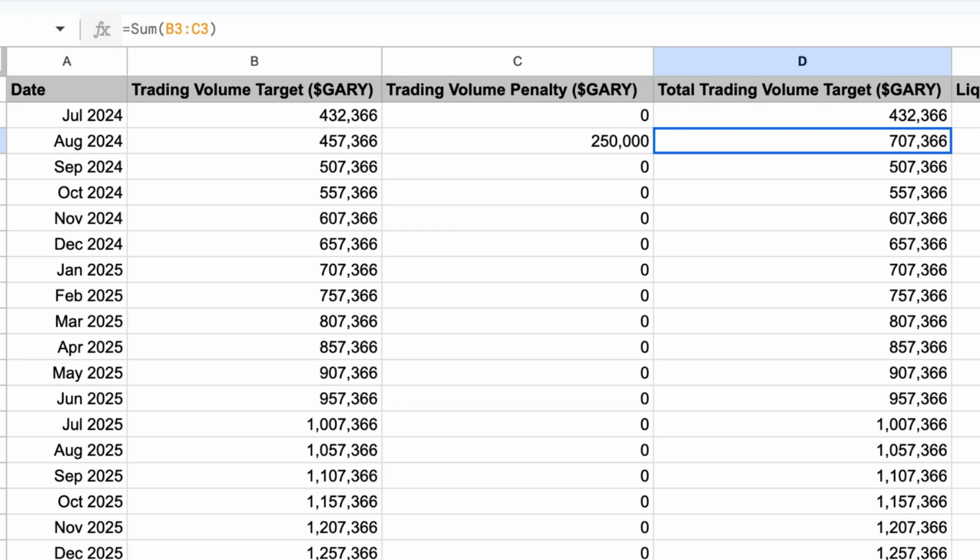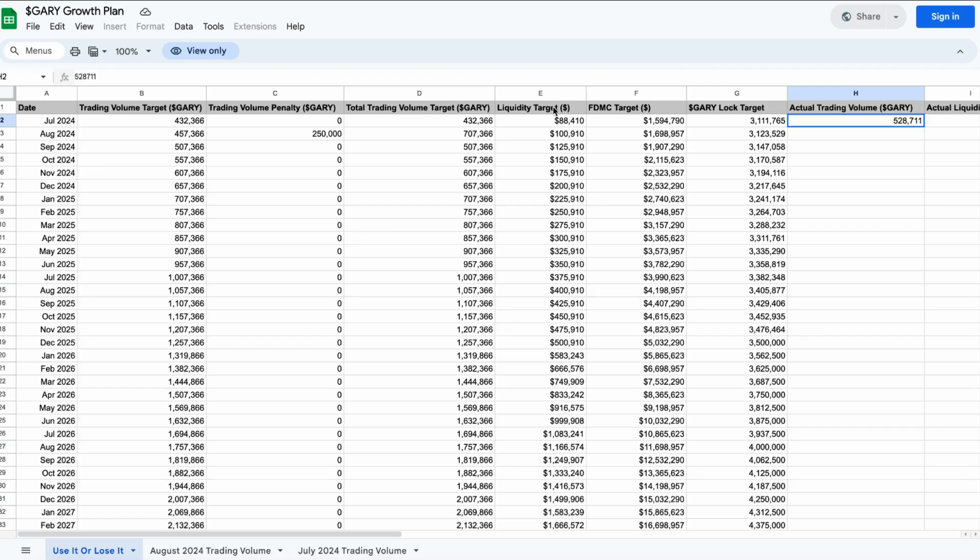So you see now we need to get 707,000 Gary in order to qualify for this. And if not, it all gets burned. Last month, we didn't hit the KPI. We barely missed it because of a dip in the market, and every single Gary was burned, 250,000. So now we need to make up that additional 250,000 on top of everything else because we need more trading volume.